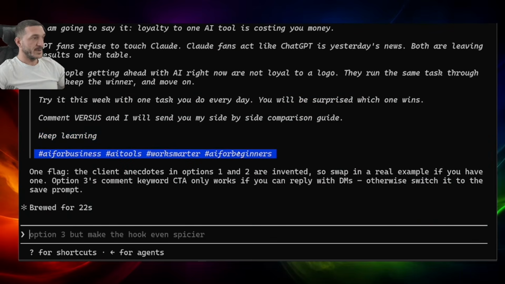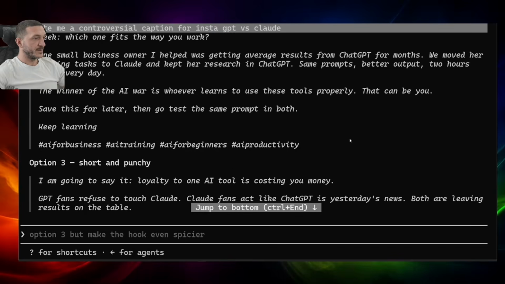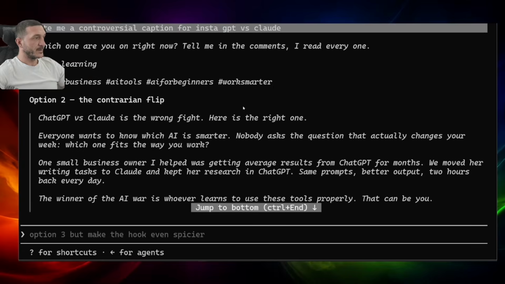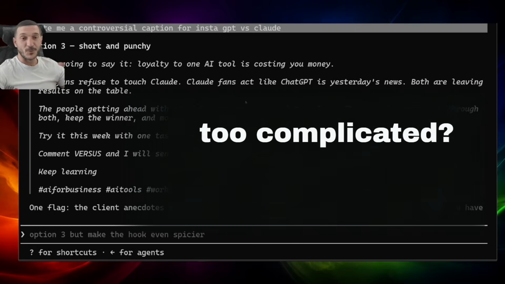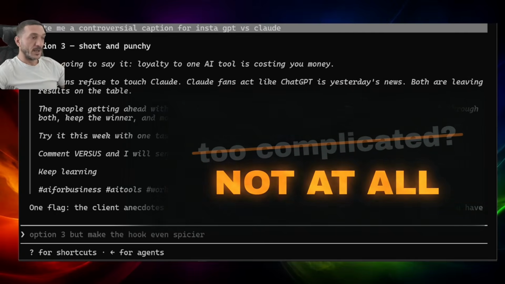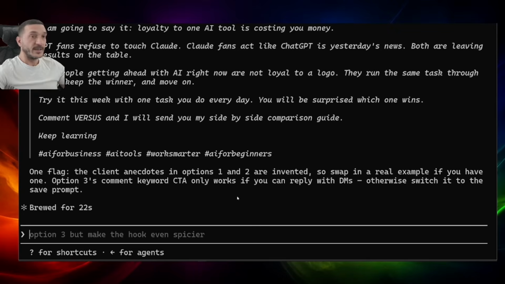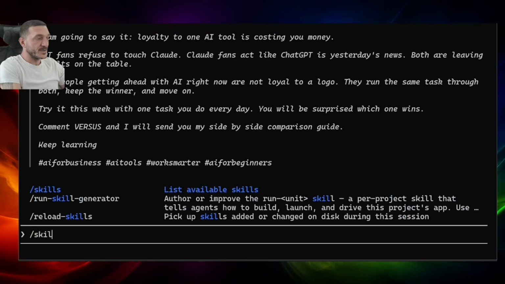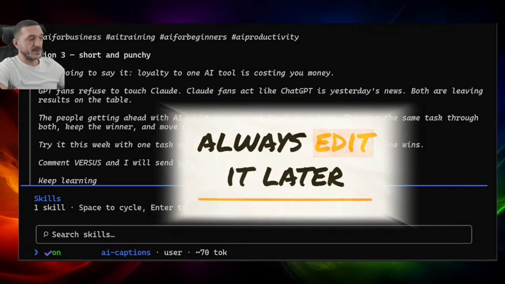It has 1, 2, 3, 4 hashtags. It doesn't have any M dashes in there. Save this for later, and there's the prompt in there. So that's good. And this is actually true. Everyone that uses GPT says, I don't want to go to Claude, Claude is too complicated. It's not complicated at all. And you can use this from the desktop app as well. And here you go. You just did a few steps and then you created something for you. If you go into skills, you can find it in here. And then you can always change and add things to it.